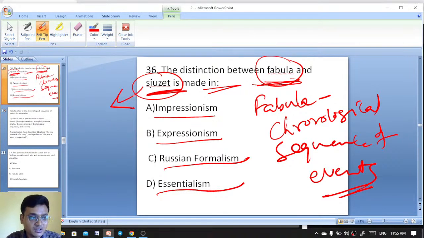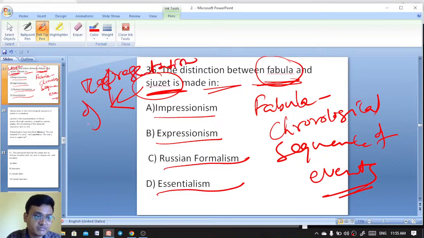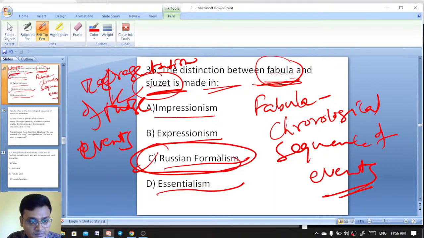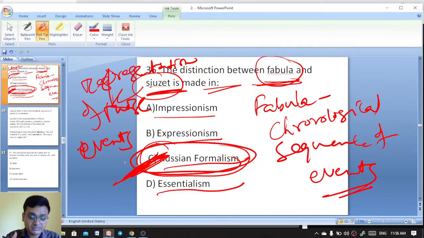Sujet is the representation of those events, the story, and this can be found in the theory of Russian formalism. So here C is the right answer, formalism. Fabula is the chronological sequence of events, the plot, whereas sujet is the representation of these events, the story.